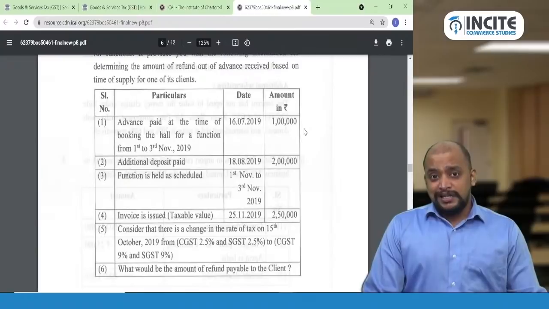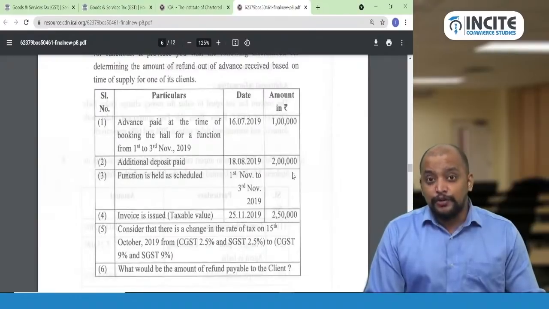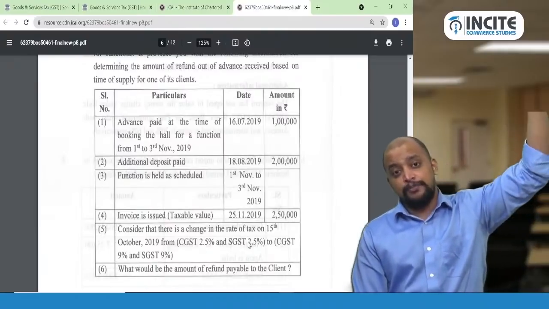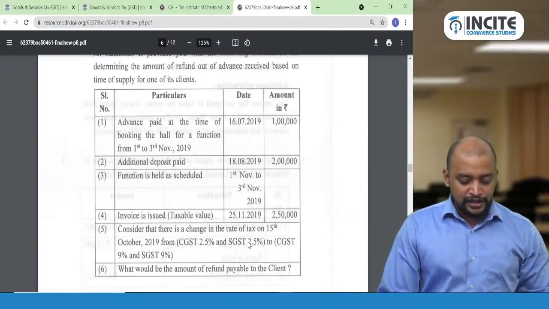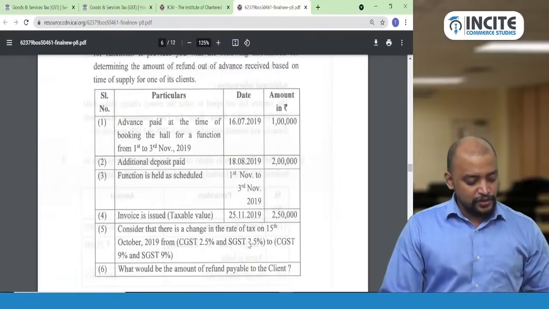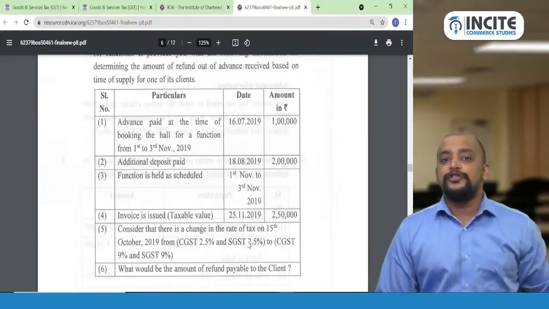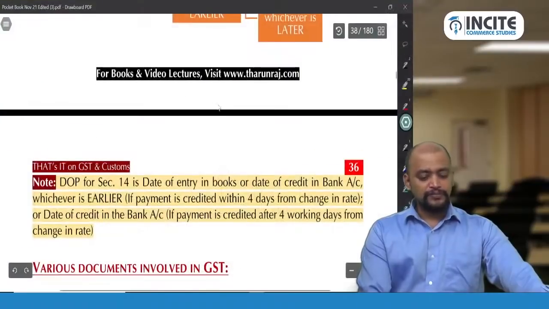Suppose the question is what is the excess GST that needs to be paid? On advance we would already have paid GST. So 3 lakhs into 5 by 105. Already we would have paid GST of 14,285.7, that is 14,286. Now we need to pay 2,50,000 into 18%. So 2,50,000 into 18% minus 14,286. So 30,714 will be the excess GST that we need to pay. Got it? So that's how a question can be asked on section 14.